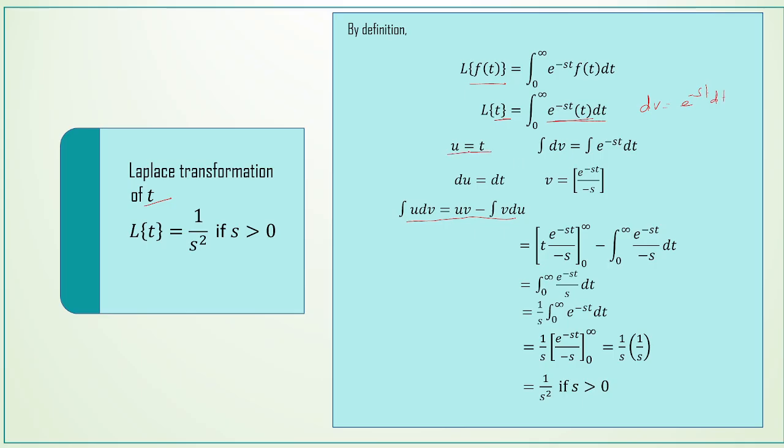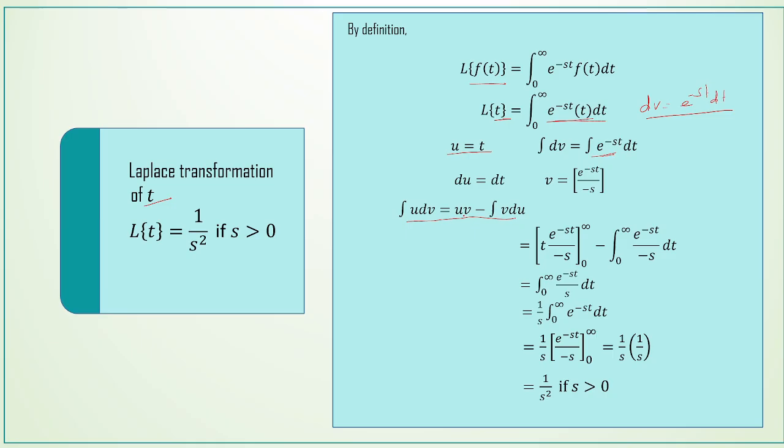And this should be differentiated, so du is equal to dt we are getting, and this should be integrated, then only we are getting v. Integral dv is equal to integral e power minus st dt, and v is equal to e power minus st by minus s. Here the integral and differentiation will be cancelled, so we are getting v, and when we integrate this one, we have got e power minus st by minus s.